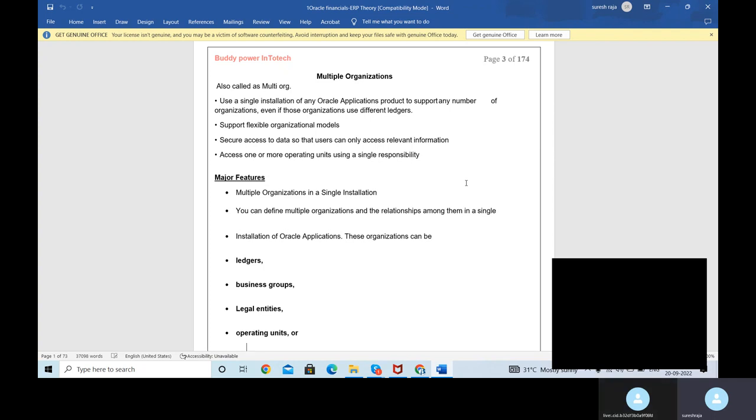In India, we know that TCS worldwide has many companies, many branches. In India itself, it has many branches. In one city, it has many branches. So that is called one organization.